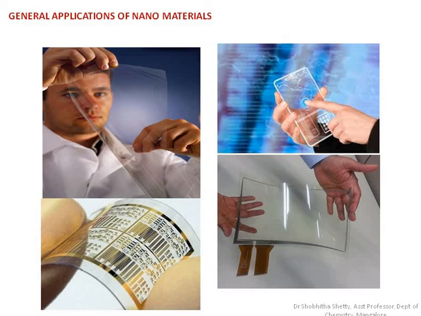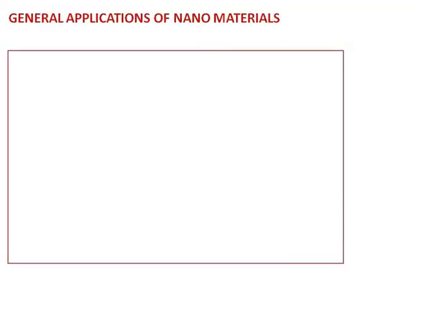If you observe a sunscreen prepared with nano-sized particles and one with normal bulk materials, you can see the clear difference: the sunscreen prepared with nanoscale oxides is very clear compared to the normal material. So we have a wide range of applications of these nanomaterials.